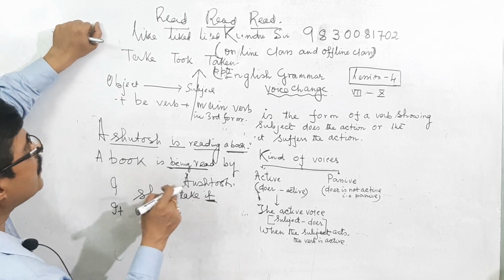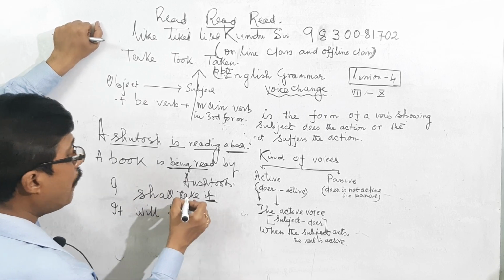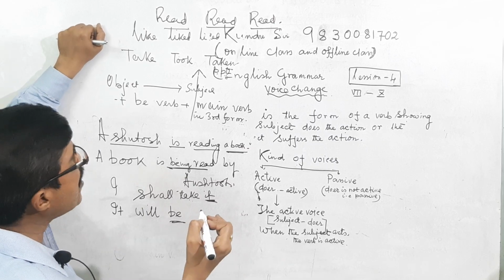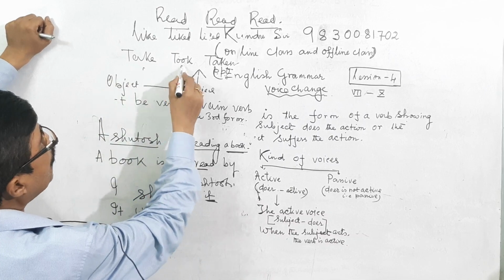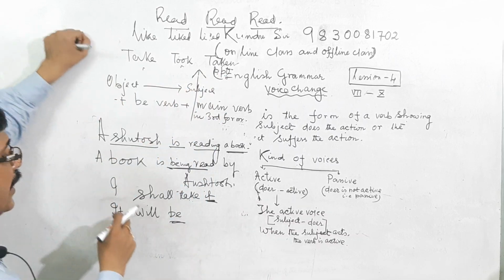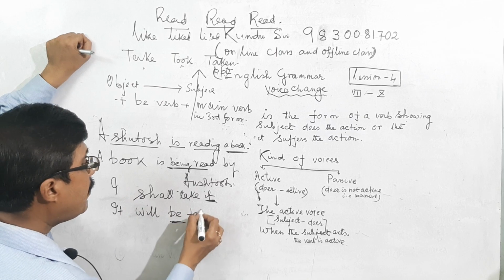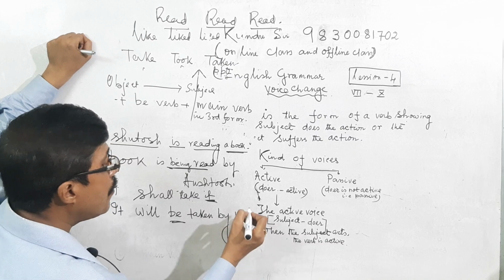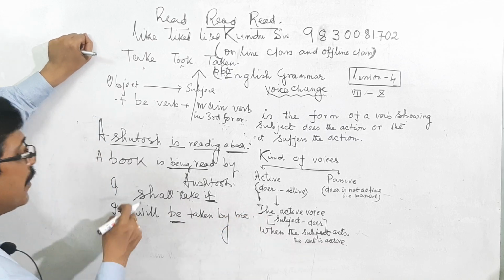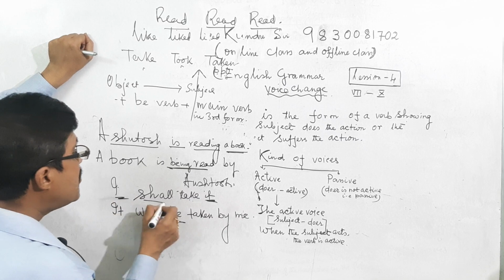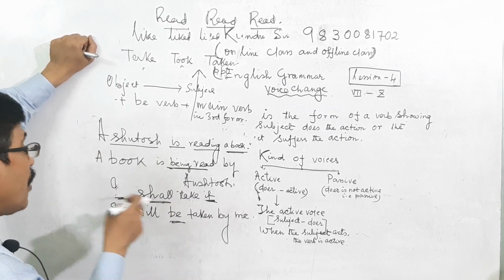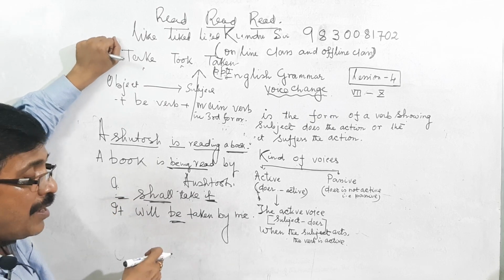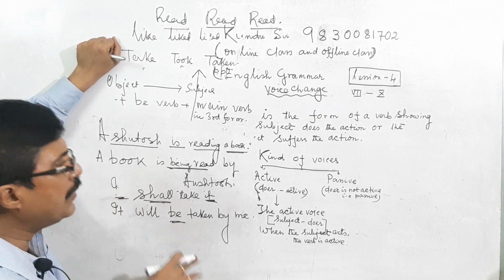That means one be verb is required, and the main verb in past participle form. What is the past participle form? Take, took, taken. So it will be taken by me. Why will? When it is I shall, first person; but when it is in the third category, it will be taken by me.